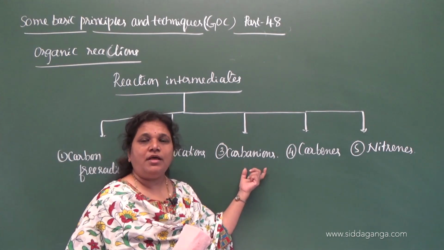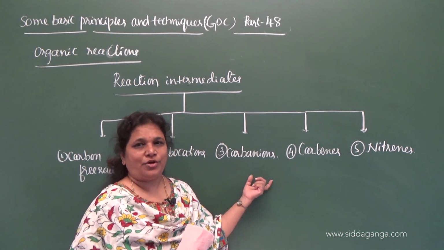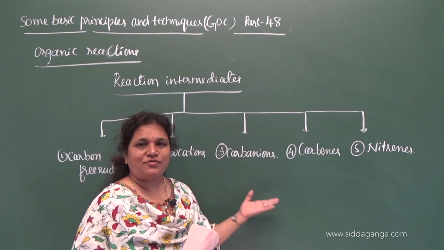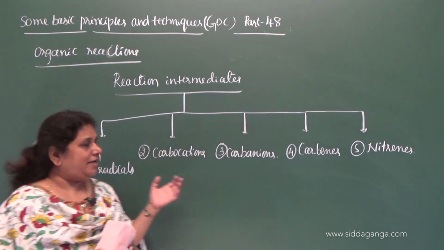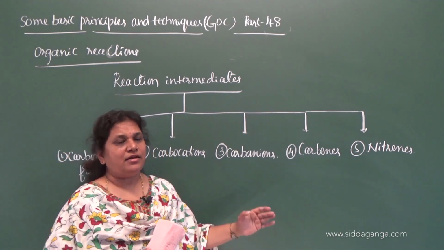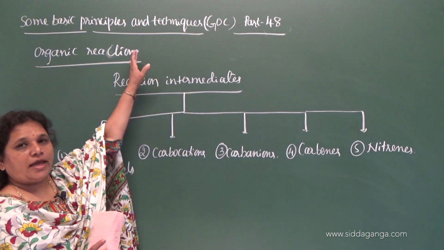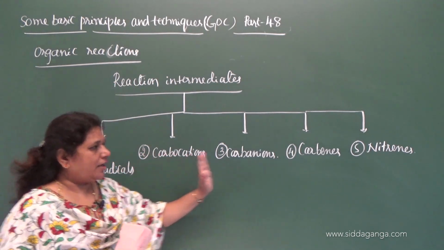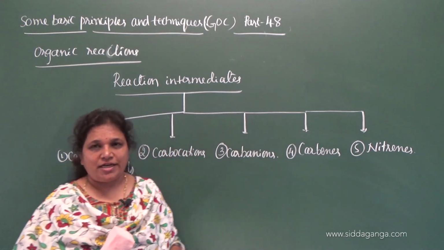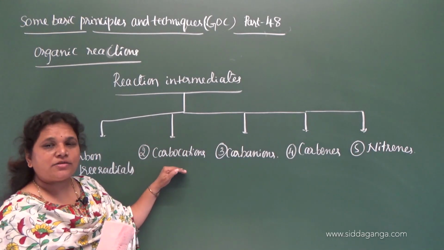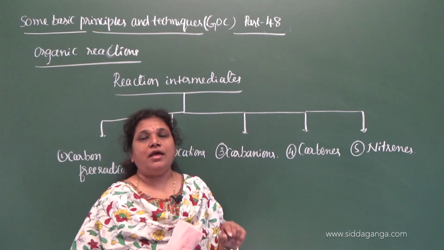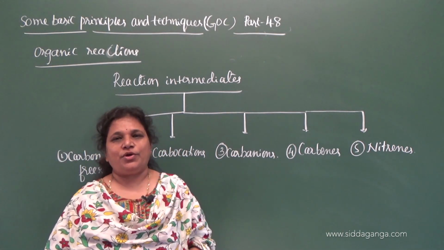Carbanions are negatively charged nucleophiles. So broadly we can classify them as electrophiles and nucleophiles. Clear?